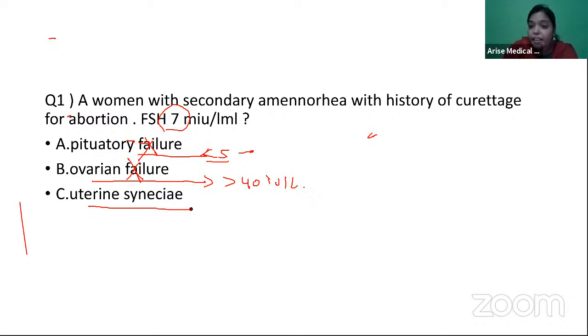Uterine synechiae. So this can be uterine synechiae because FSH levels are normal. Another thing telling us this can be uterine synechiae is the history of curettage.